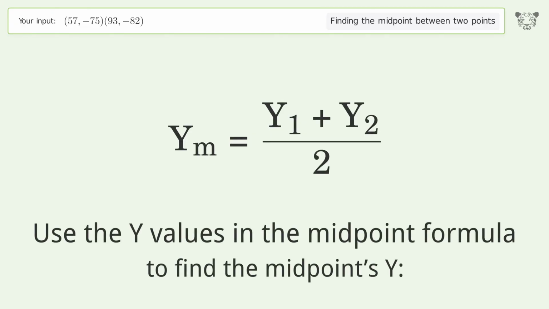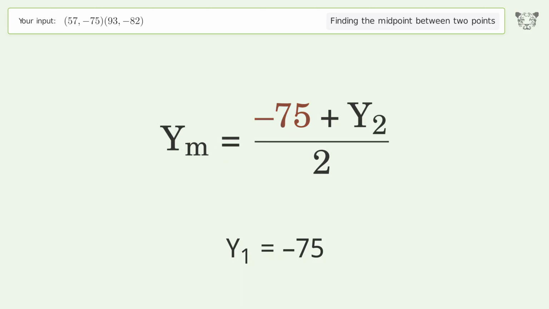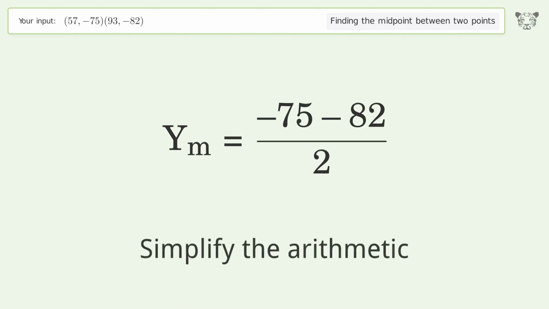Use the y values in the midpoint formula to find the midpoint's y. y1 equals negative 75. y2 equals negative 82. Simplify the arithmetic.